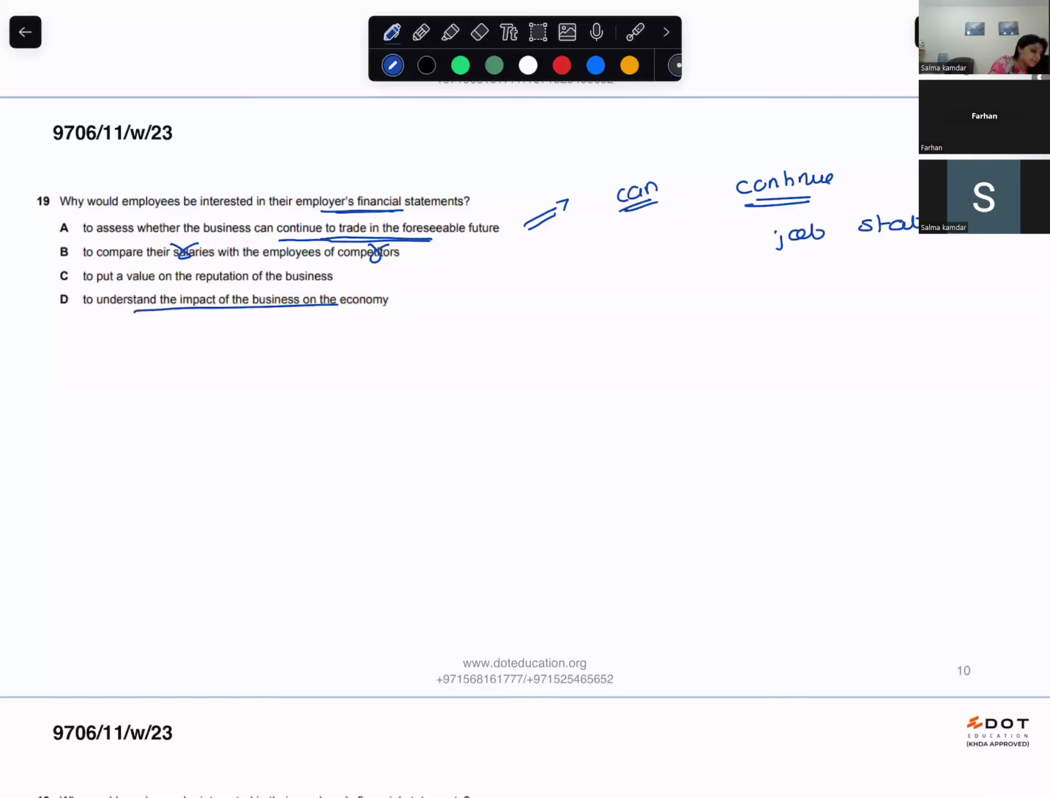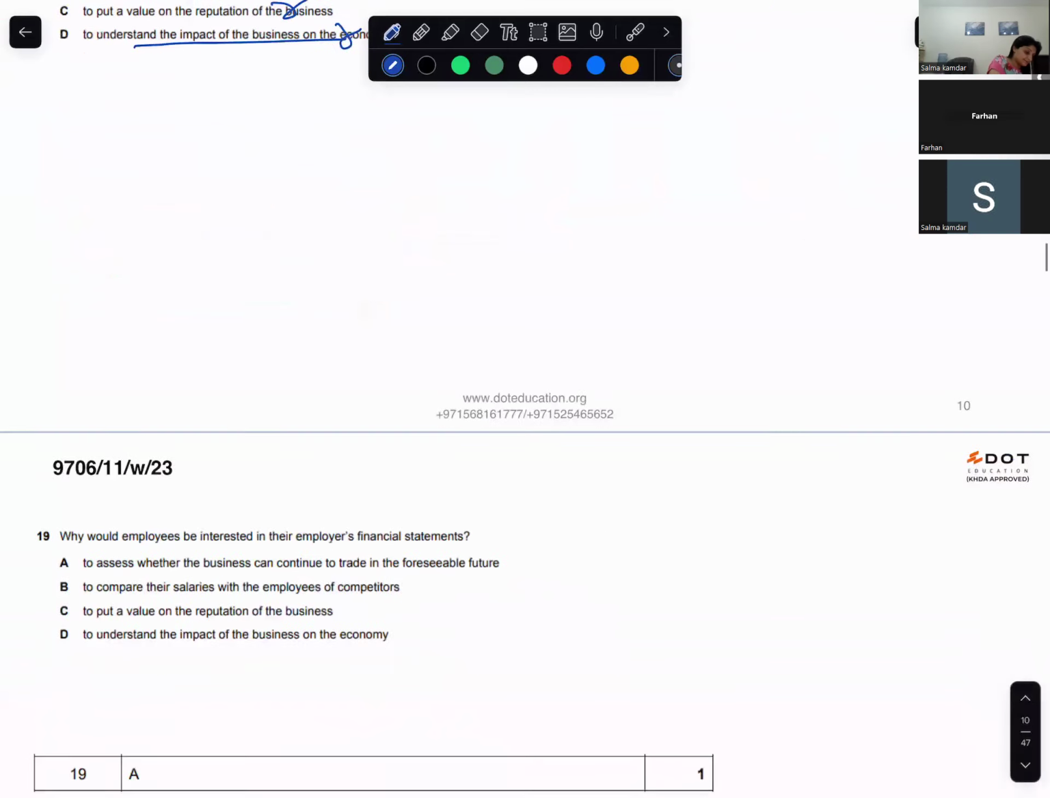Okay, understand, so the impact of business on the economy is no concern of employees, and they can also put a value to the reputation of the business. So option A. It's A. Sometimes students would get confused and type in option B, but actually it is A. Okay, go ahead.